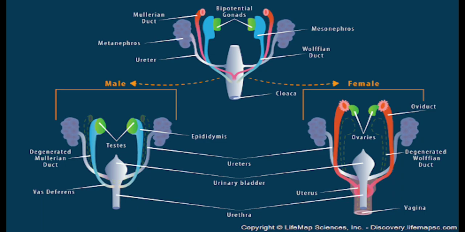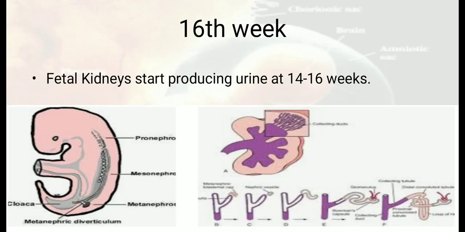Now, what happens at 16 weeks? 16 weeks is basically the time when the fetal kidneys start producing urine. Around 14 to 16 weeks, the kidneys start to function.